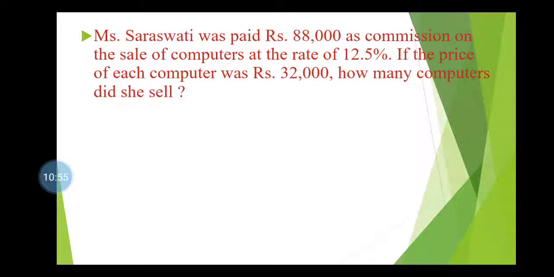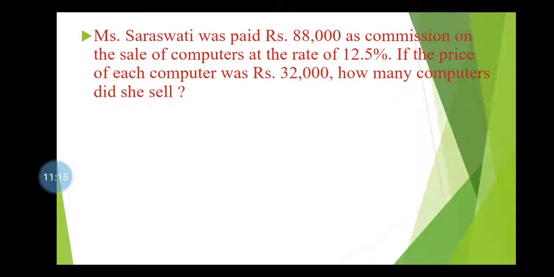The next question is, Mrs. Saraswati was paid rupees 88,000 as commission on the sale of computers at the rate of 12.5%. If the price of each computer was rupees 32,000, how many computers did she sell?